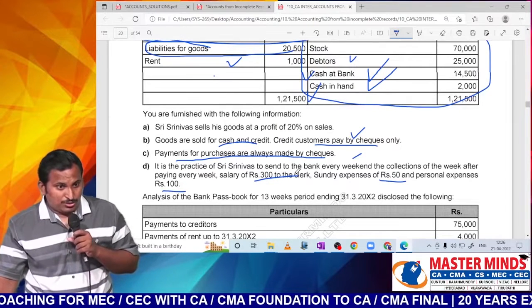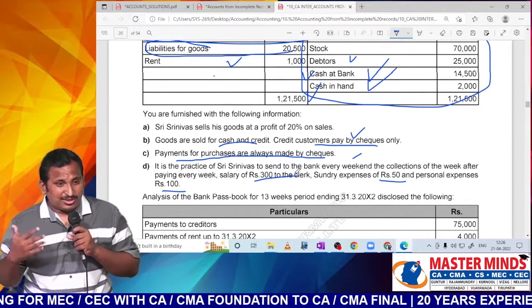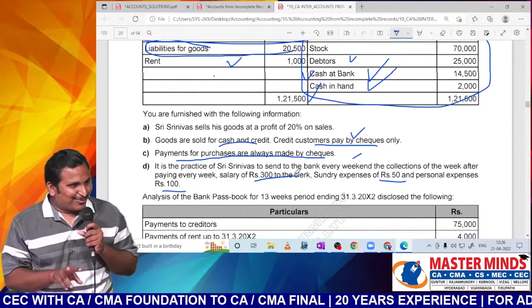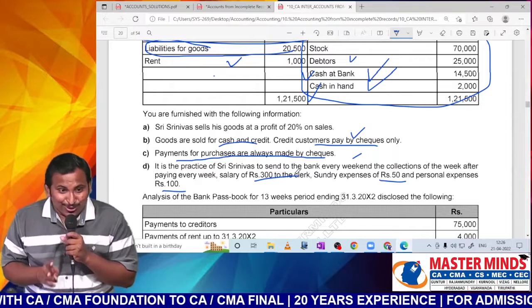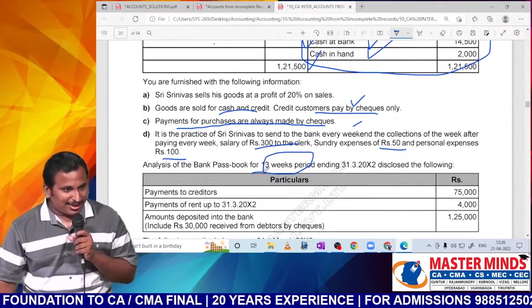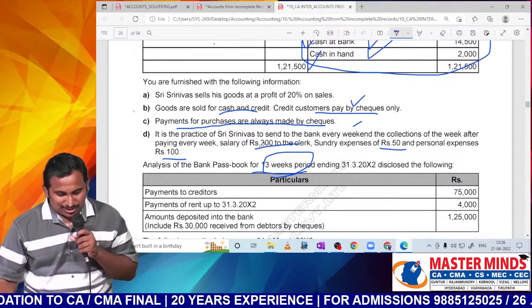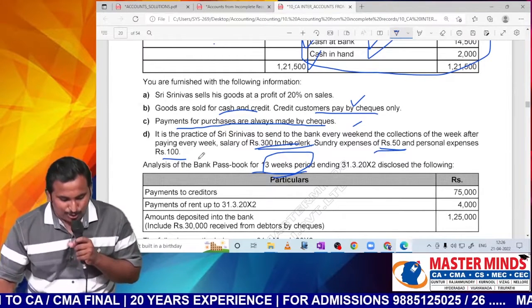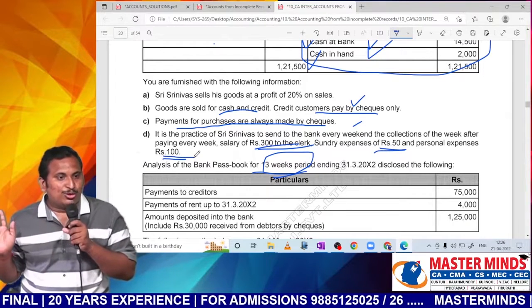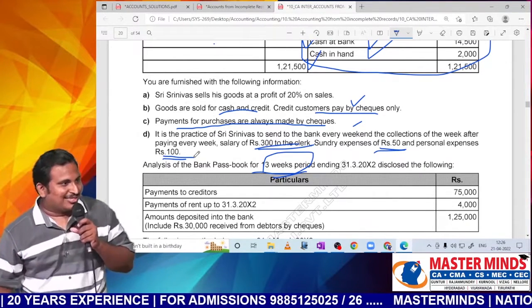Don't think that, sir, in a year how many weeks will be there? What foolish question are you asking? Year means 52 weeks, 12 months. We know it. Don't write like that. In this question, 13 weeks are only there. They are clearly giving that 13 weeks are there. So 13 into 300, 13 into 50, 13 into 100. Like that only you have to record. Sir, don't show your intelligence. Look at the question. Sir, is that clear, everybody?